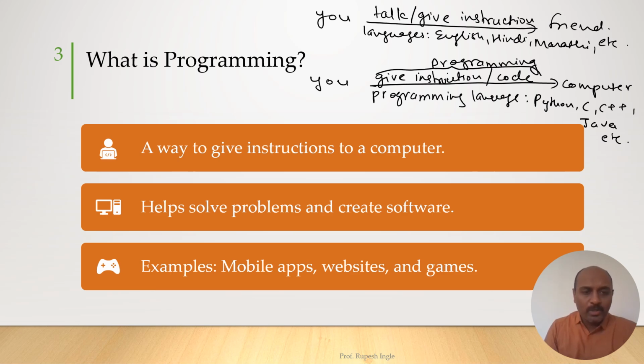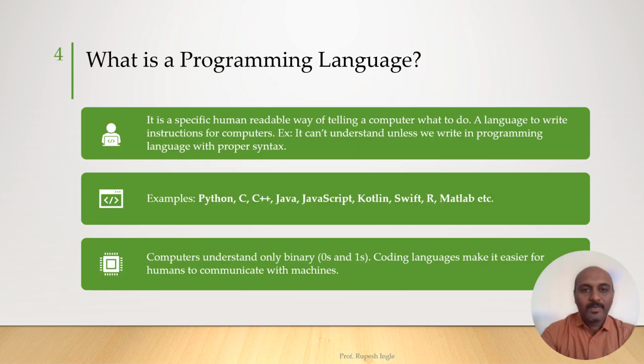What is the use of programming? Programming is used to solve problems for us. By using programming, we can do many operations. We can create software. We can do automation. We can also make mobile applications. We can make websites. We can also make games by using programming.